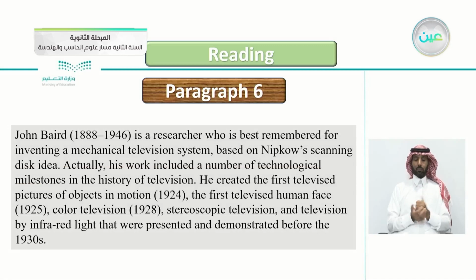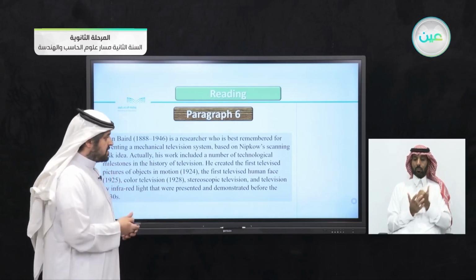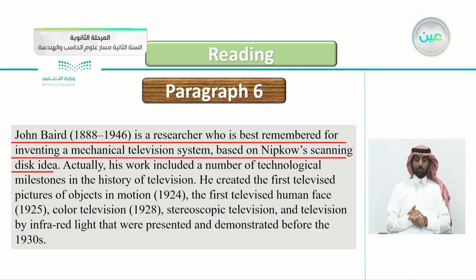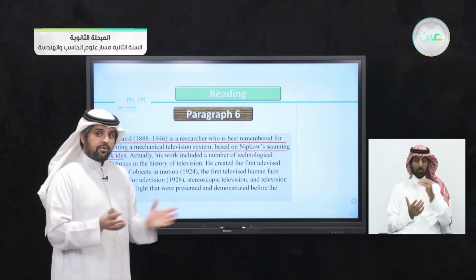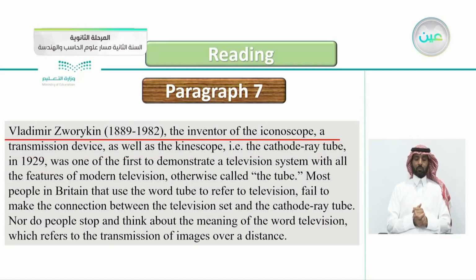And here in paragraph 6, where is the main idea? Okay, let's check together. It's the first sentence here: John Baird is a researcher who is best remembered for inventing a mechanical television system based on Nipkow's scanning idea. And the whole sentences here are supporting this idea. What about paragraph number 7?